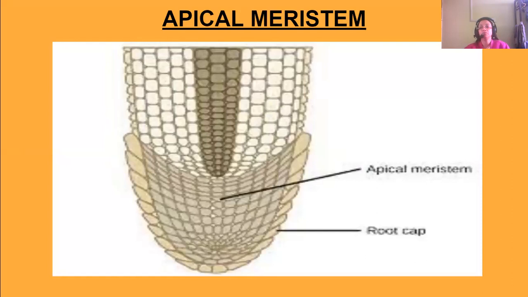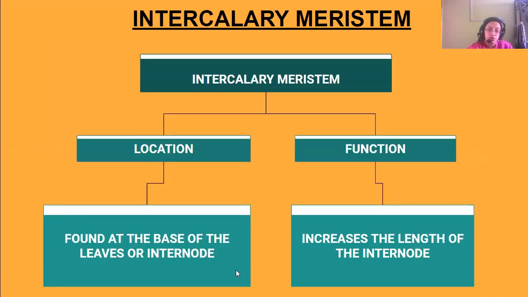It's another picture. You can see the apical meristem here. This is the root cap. This is the apical meristem, which are the cells which are dividing, and the root is growing downwards.